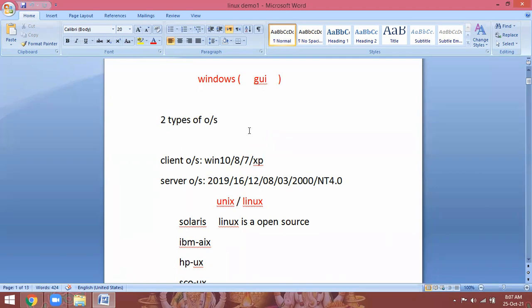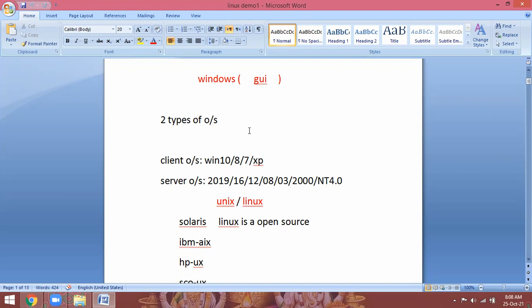In Windows, we have two types of operating systems. One is client OS, second one is server OS. So what is client, what is server? Generally, server provides resources to clients. Clients access the resources from servers. So if you go for internet, your Gmail account, YouTube channels, whatever it may be, you are accessing, those are servers. Our mobile is client. From client, we are accessing the resources.